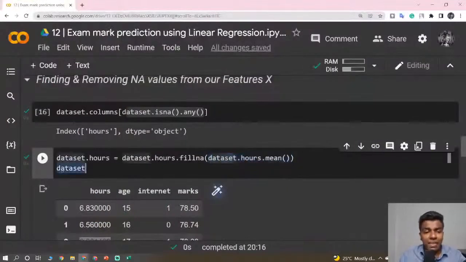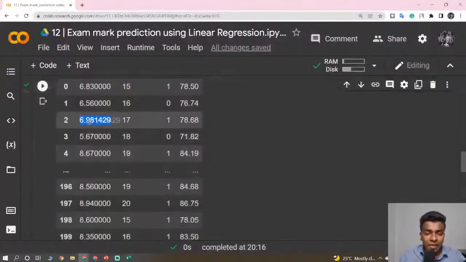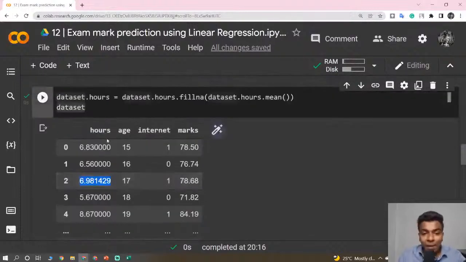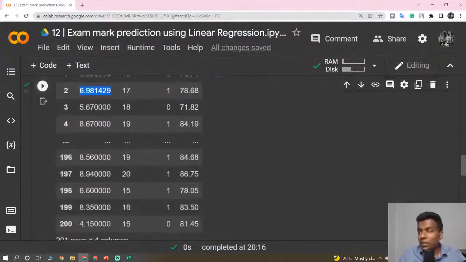Then if you print it, you can see that in this place, previously there was an empty cell, but now it has been replaced with 6.98. So that is the replacement which has been done, guys. That is all about it.